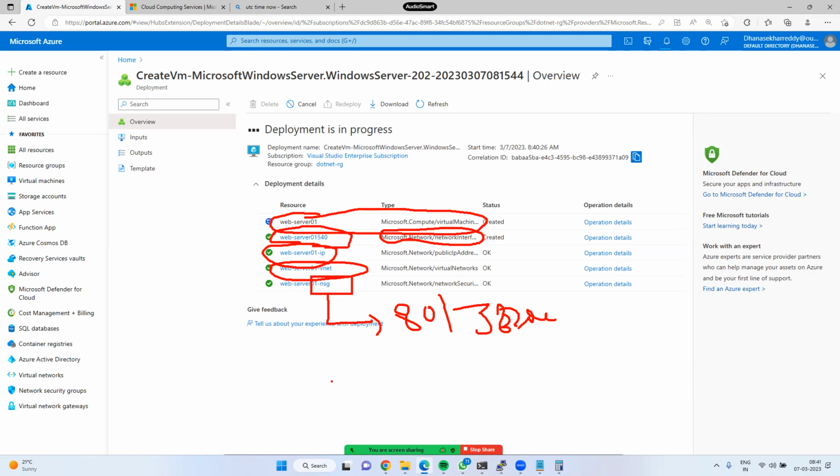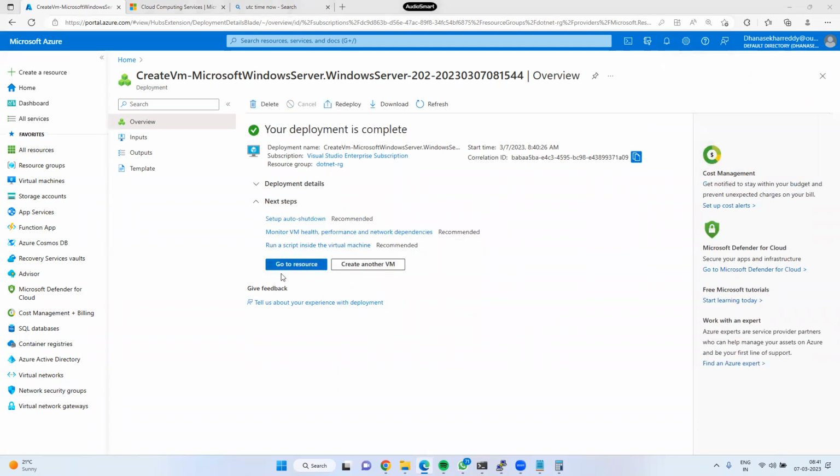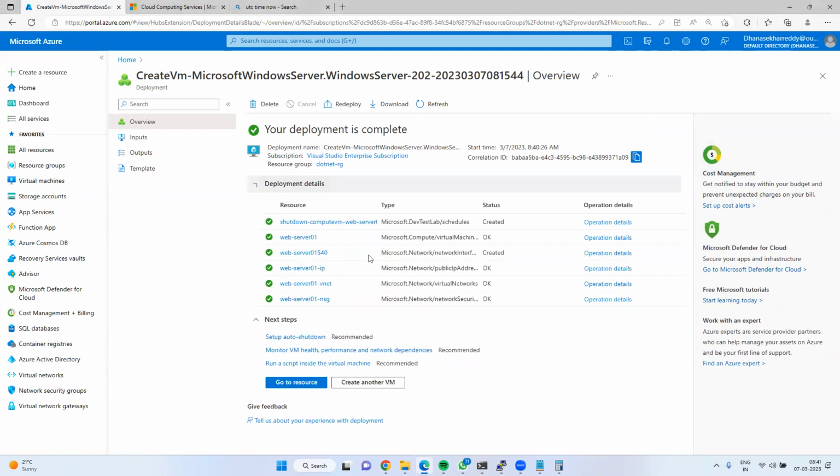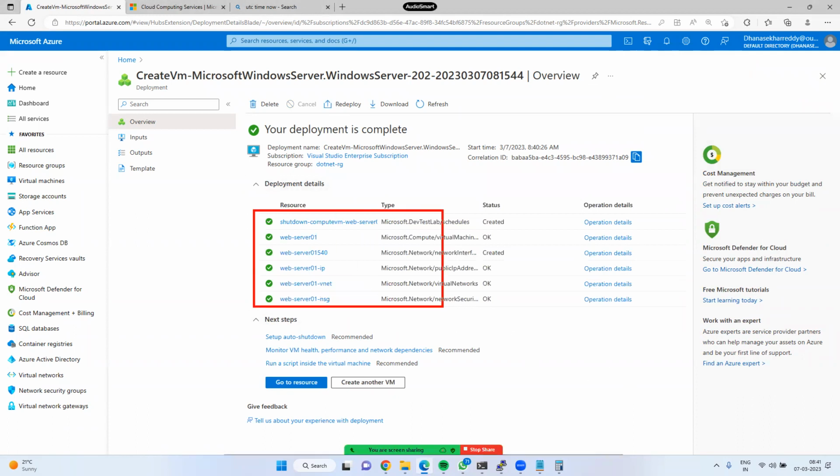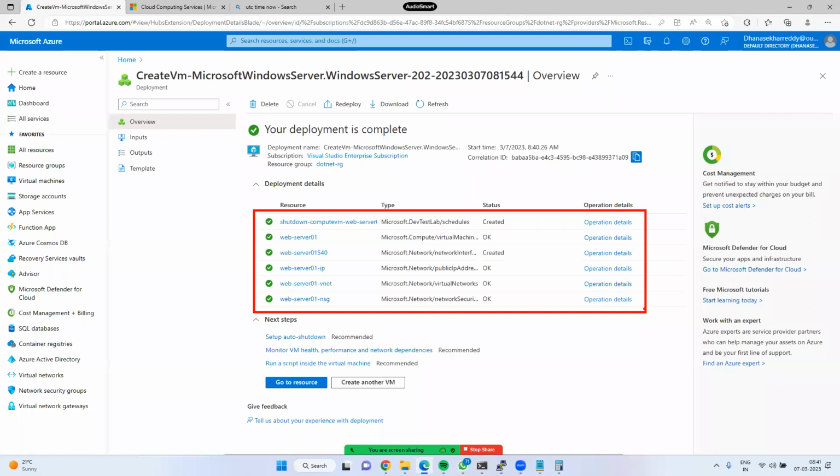So as you said, first the network related components are deployed, then it will deploy your virtual machine with the OS. Got it? Yeah, thank you. So totally how many steps are happening here? Six, guys. This is an interview question.